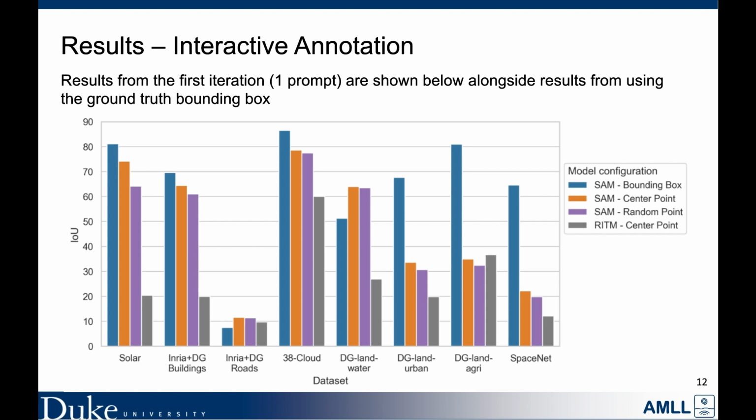When comparing a single iteration of the interactive annotation experiments, we see that the bounding box prompts perform very well and win out in all but 2 datasets. Again, we see that there isn't much difference between random and center point prompts, suggesting that SAM would be robust to variations of human input for prompting.